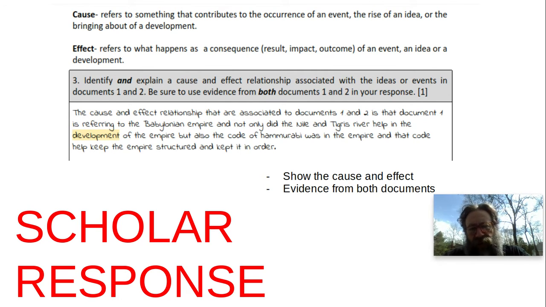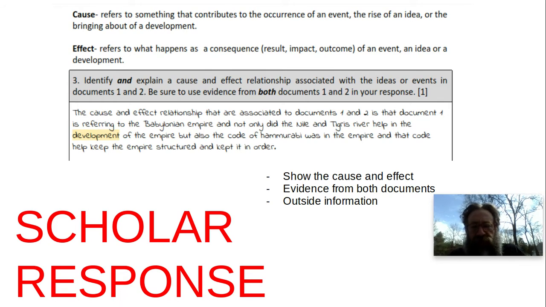He's got the Tigris, but the Nile wasn't even mentioned, right? It should be the Tigris and the Euphrates. So, you got to get that sorted out. He mentions Code of Hammurabi. Maybe it'd be good to use one of those, the actual laws, right, that we talked about. And then finally, outside information, the river valleys, etc.